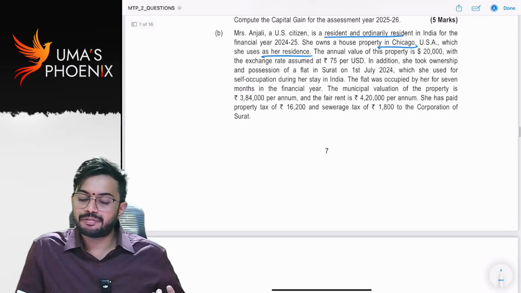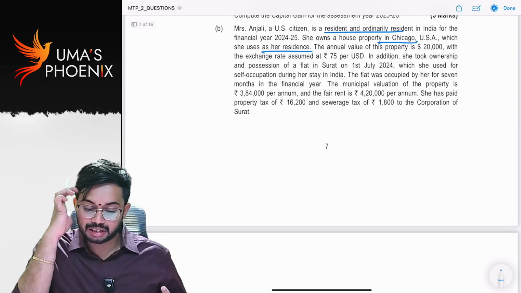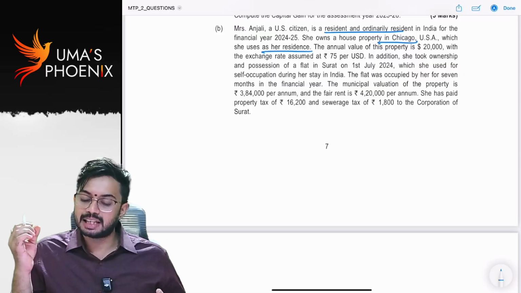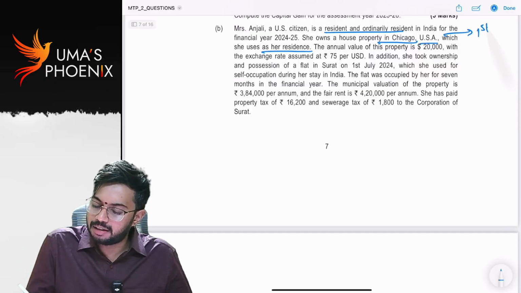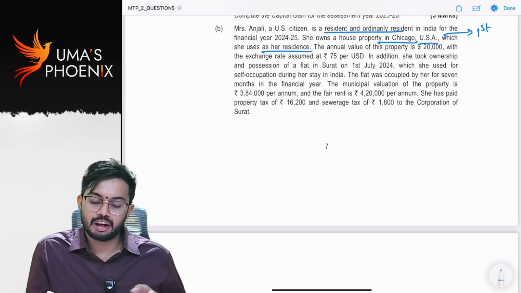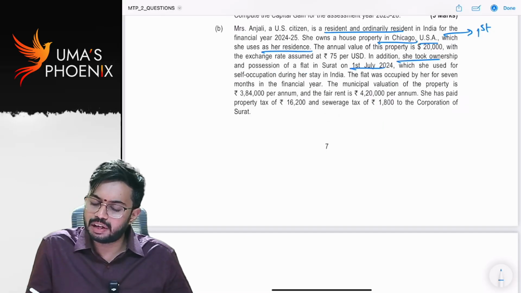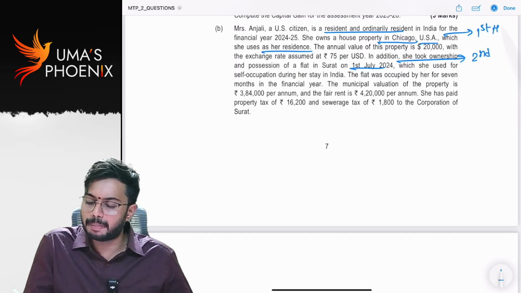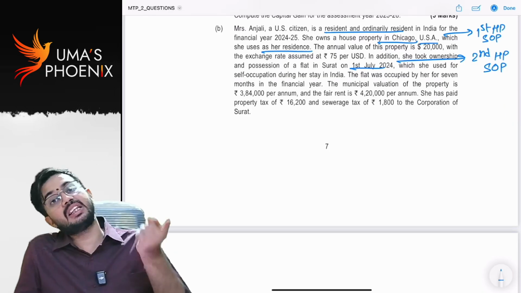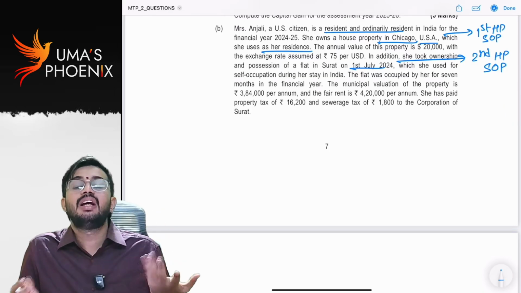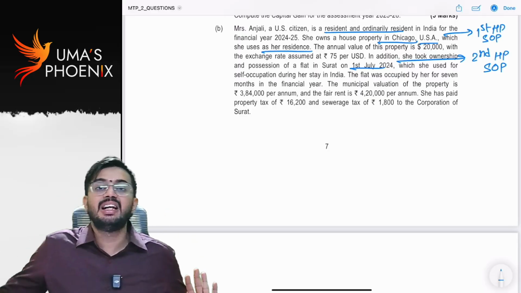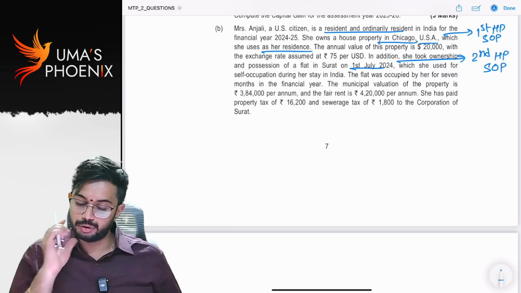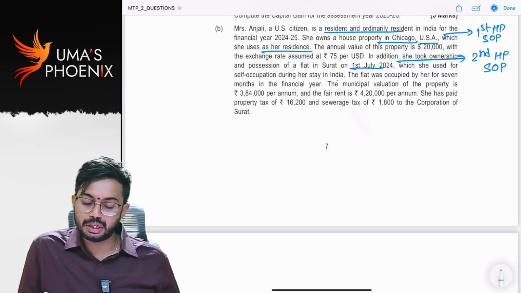The annual value of this house property is $20,000 with the exchange rate assumed at 75 per US dollar. So this is the first house property. She took ownership and possession of a flat in Surat on 1st July 2024. So this is the second house property. So up to 2 house properties can be self-occupied. If there is a third house property which is also self-occupied, then out of 3, only 2 will be treated as self-occupied. One we should treat as deemed to be let out property. Am I correct? Good. Which she used for self-occupation during her stay in India.